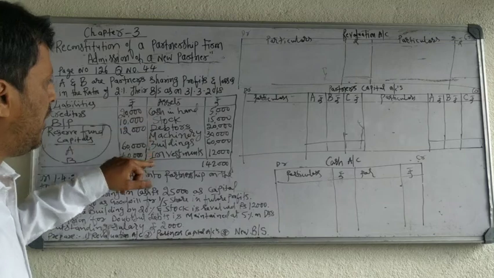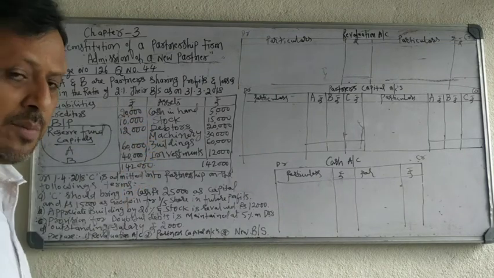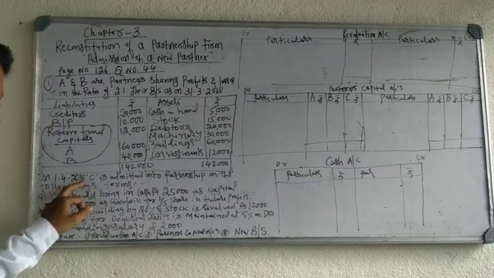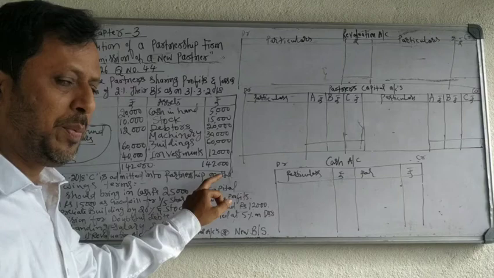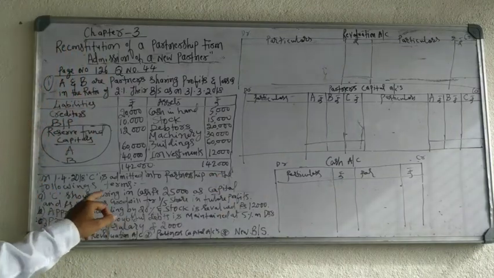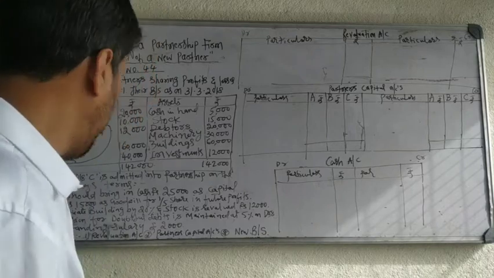On the asset side, you have different assets: cash in hand, stock, debtors, machinery, building, investment. On 1/4/2018, C, a new partner, is admitted into the partnership on the following terms.